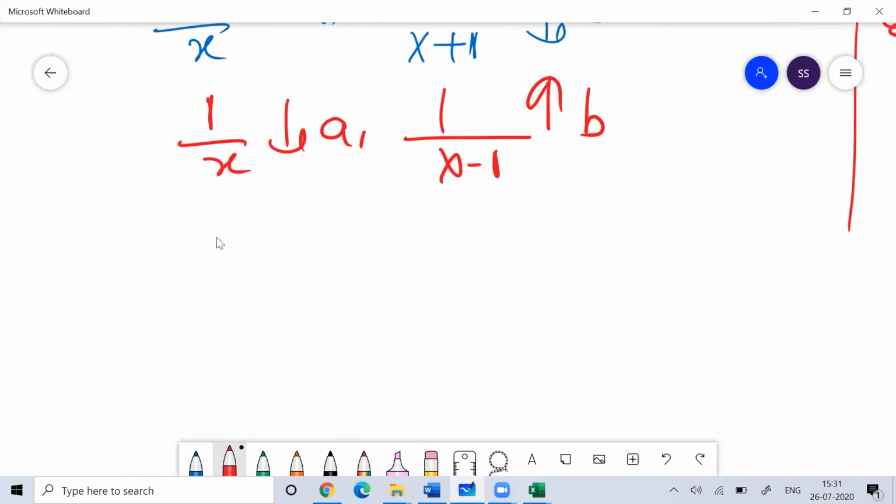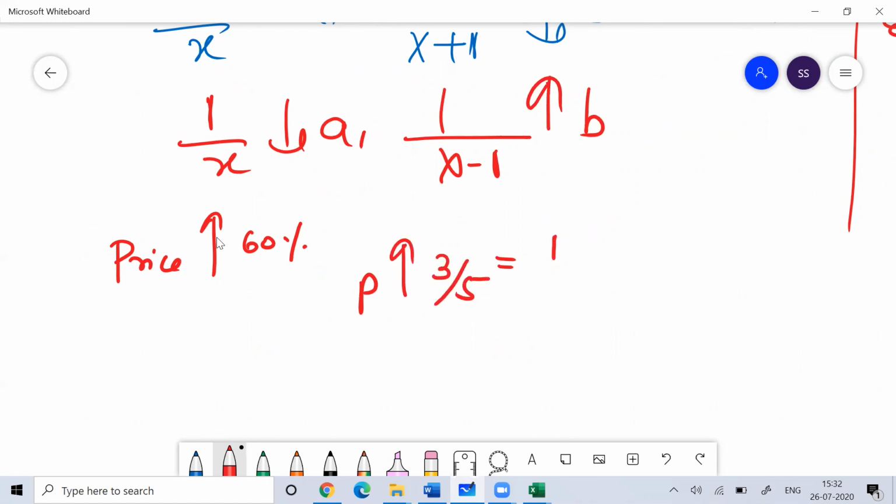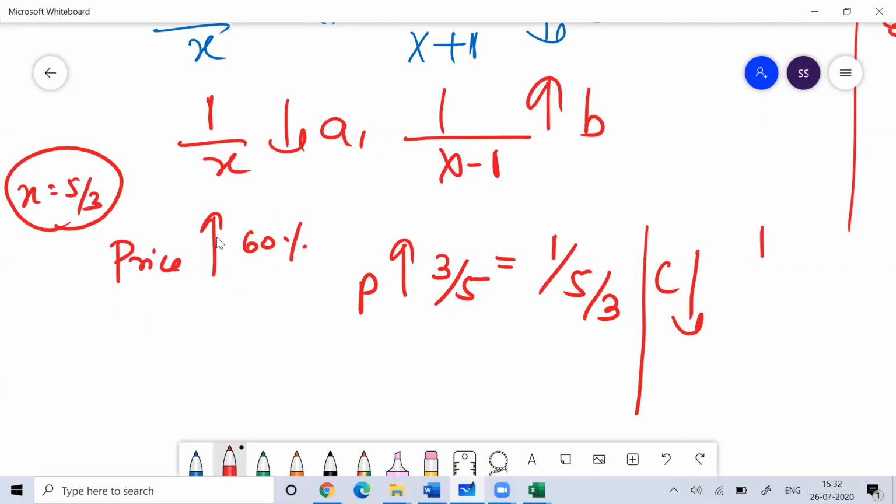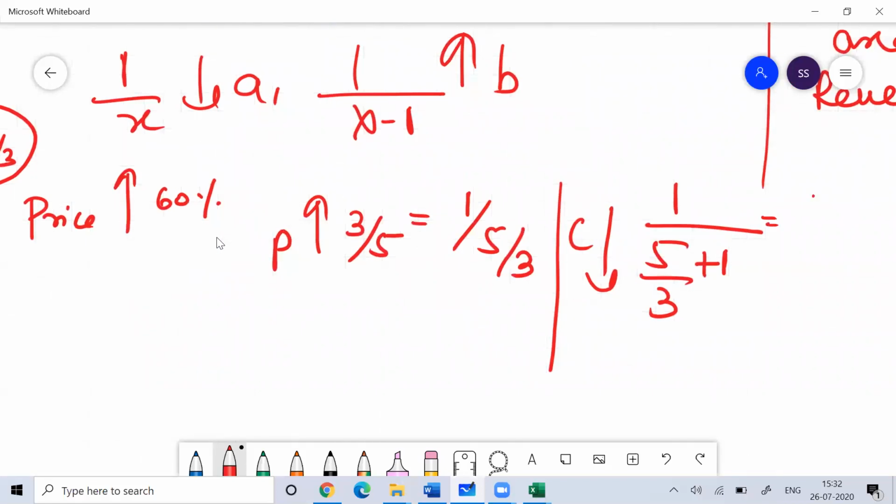So if the price of sugar increases by 60%, how much does your price increase? Your price increases by 3 by 5. So can I write 3 by 5 as 1 by 5 by 3? If the price increases by 1 by x, the consumption will decrease by 1 by x plus 1. So what is x here? X is here 5 by 3. So how much will your consumption decrease? Your consumption will decrease by 1 by 5 by 3 plus 1. So your consumption will decrease by how much? Your consumption will decrease by 1 by 8 by 3.